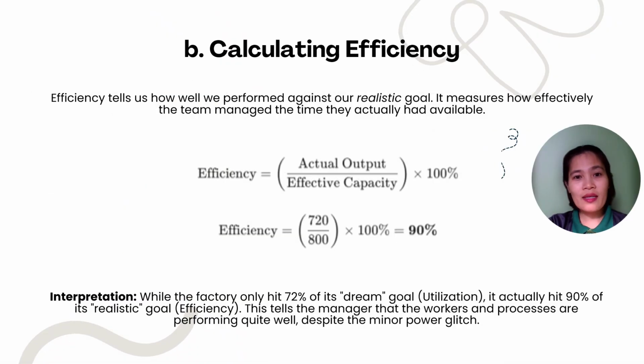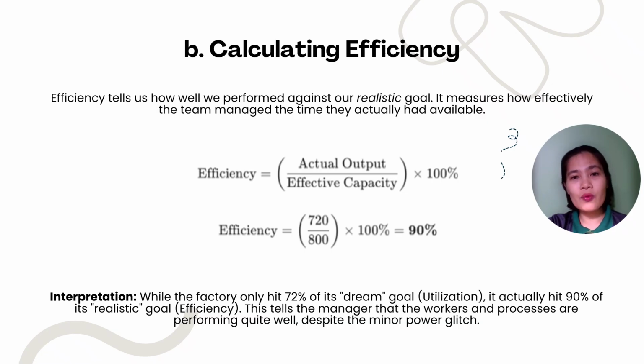And to find out our efficiency, our formula again is efficiency is equal to actual output divided by effective capacity times 100%. And the given numbers are actual output was 720 and your effective capacity was 800. That's times 100%.